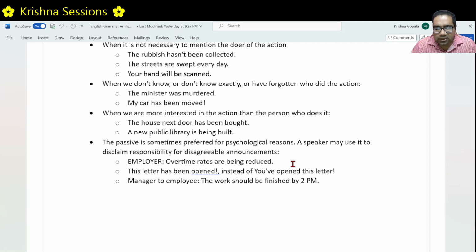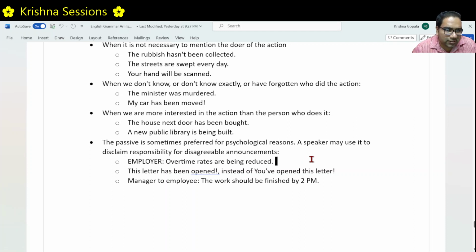If they are working, let's say, 2 hours more, because the rates are getting reduced, they will be paid less than earlier. Right? Obviously, this is not a convenient statement or not a happy statement to make. The employees will not like this. The decision probably would have been taken by the CEO. But the employer will not say the CEO has reduced the overtime rates.